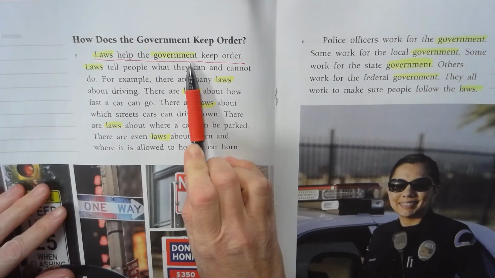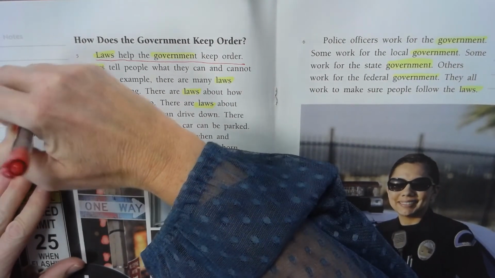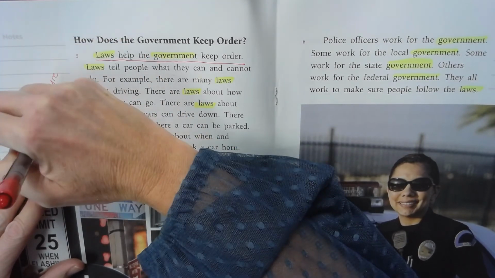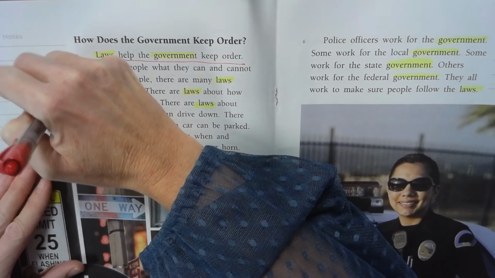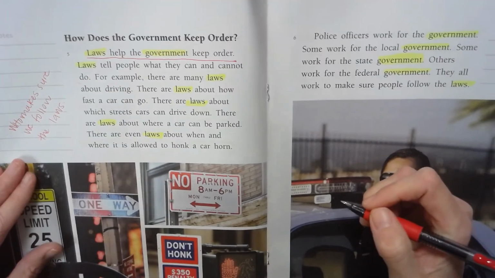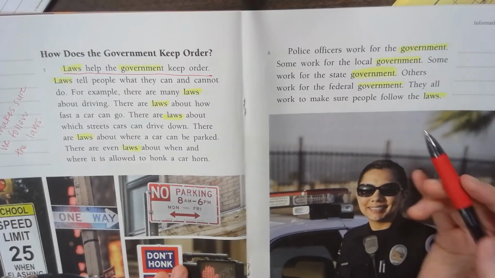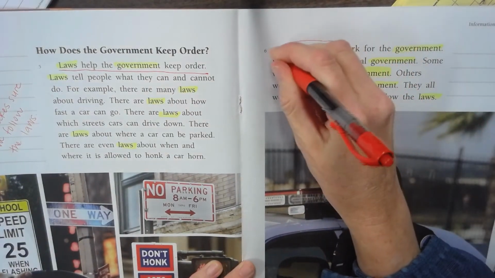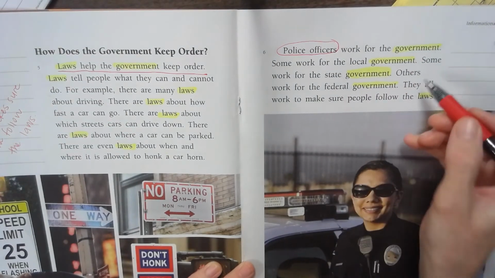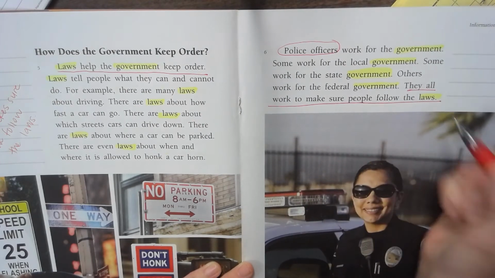Laws help the government keep order. I was wondering to myself, who makes sure we follow the laws? I know there are laws in place to keep us safe, but who makes sure that we're following them? And we find that out on the next page. And our answer is police officers. We know they work for the government. They all work to make sure people follow the laws.